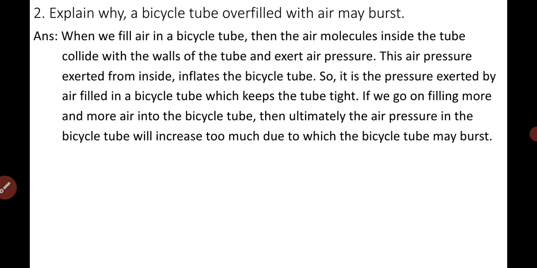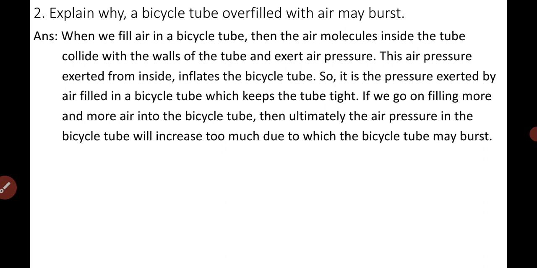Then the bicycle tube could not hold that amount of air and it will burst.